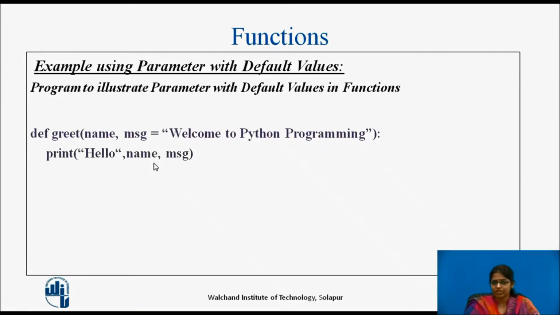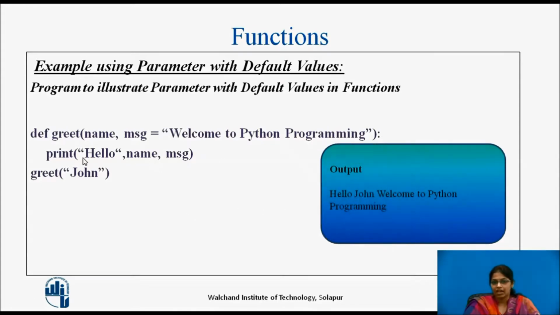In the function definition, we are only printing hello, name and message. Now, when the greet function is called, only one parameter is passed. So this string John will be assigned to name, and as message already has a default value, there is no need to pass the second argument. So the output of this program will be hello, the name is John, and message is nothing but welcome to Python programming. So hello John, welcome to Python programming will be printed.